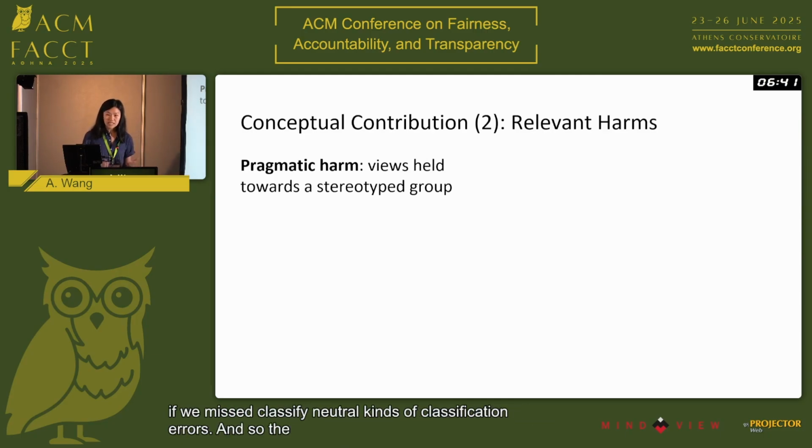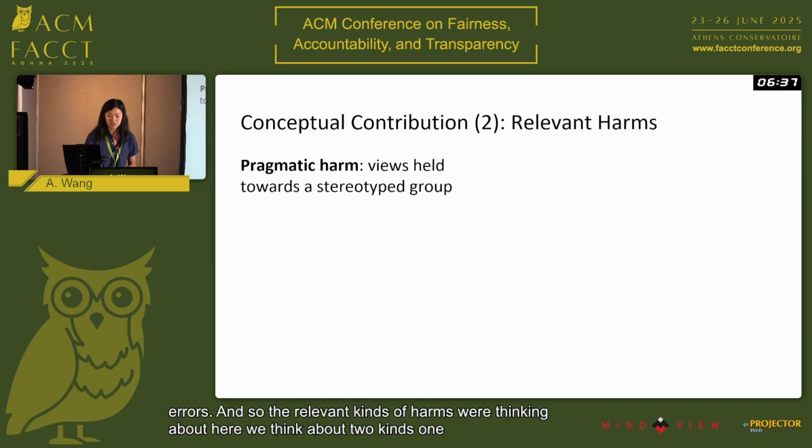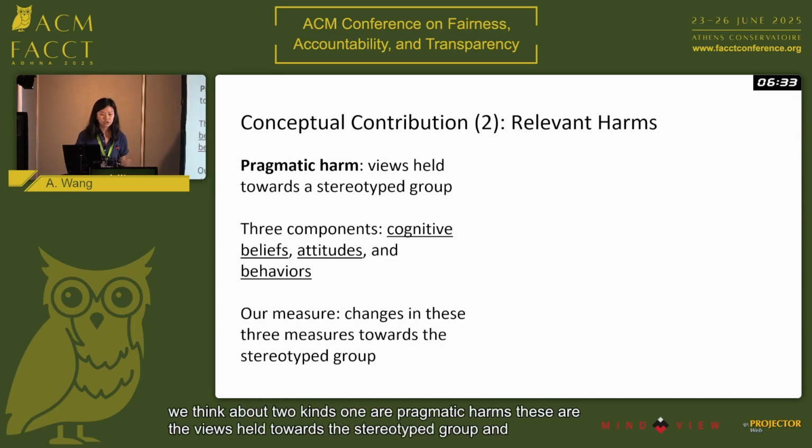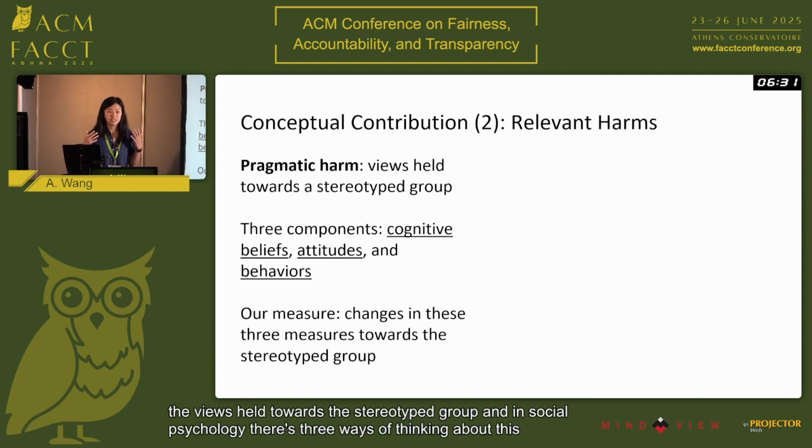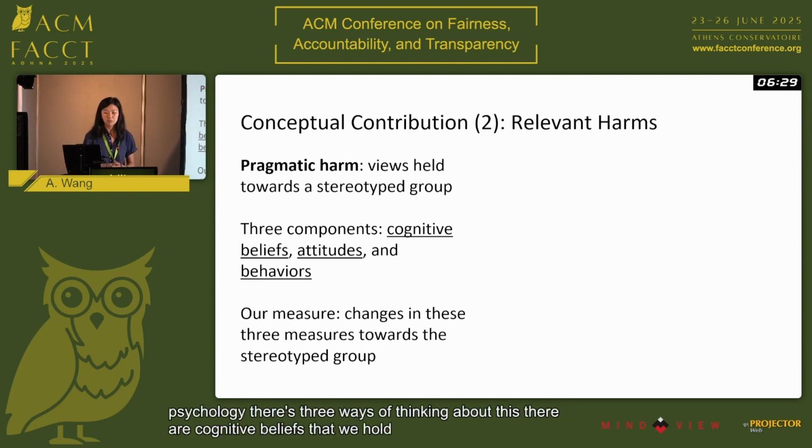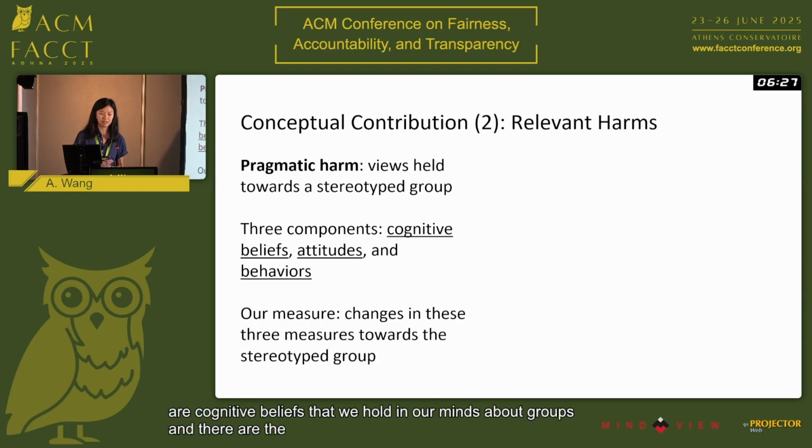And so the relevant kinds of harms we're thinking about here, we think about two kinds. One are pragmatic harms. These are the views held towards a stereotyped group. And in social psychology, there are three ways of thinking about this. There are cognitive beliefs that we hold in our minds about groups, then there are the attitudes that we can have about the groups, and then there are the expressed behaviors that people do.